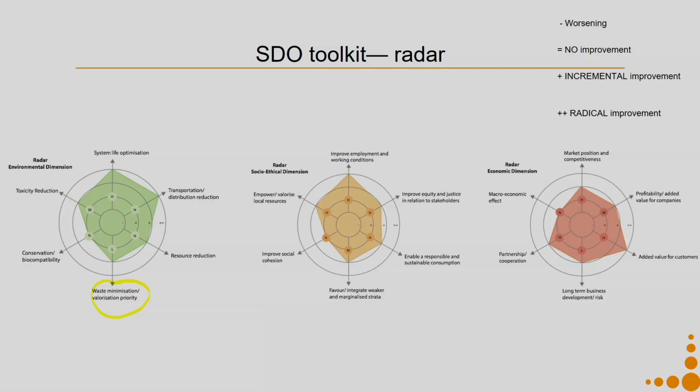In order to do that, you will compare the existing situation, which means you have to do a life cycle assessment of the existing situation as well as the life cycle assessment of your final situation. And then with the quantitative values that you have generated, you can be more sure about the environmental improvement brought in. For the social and the economic dimension, the radar diagram, the qualitative diagram works quite good.